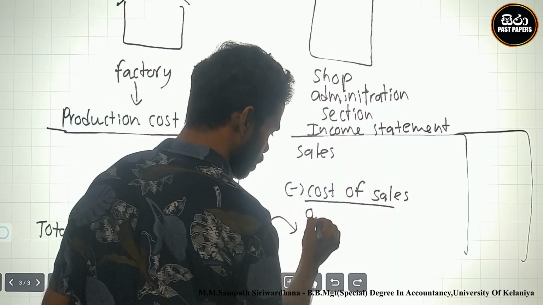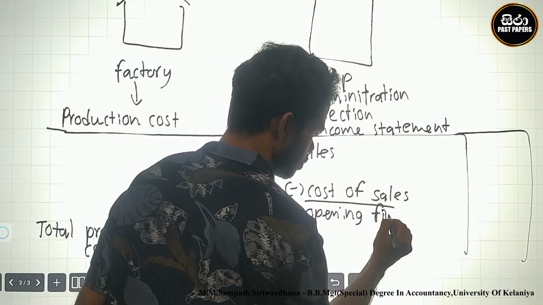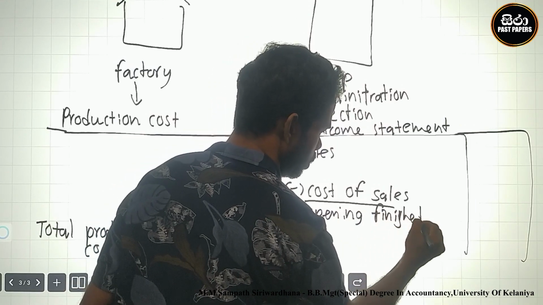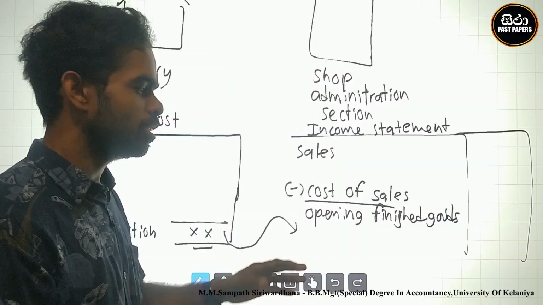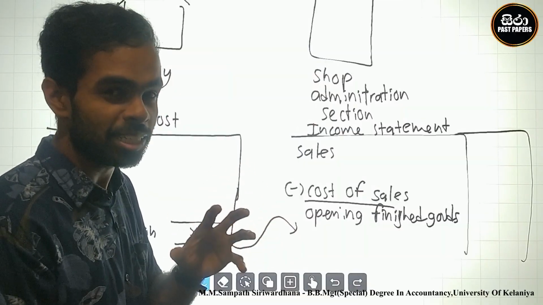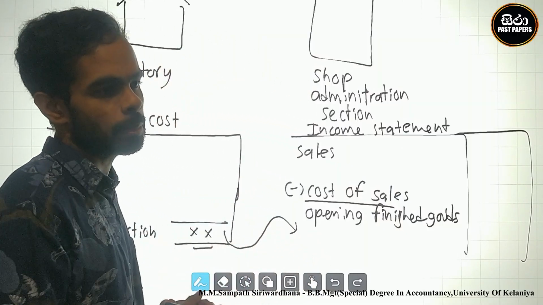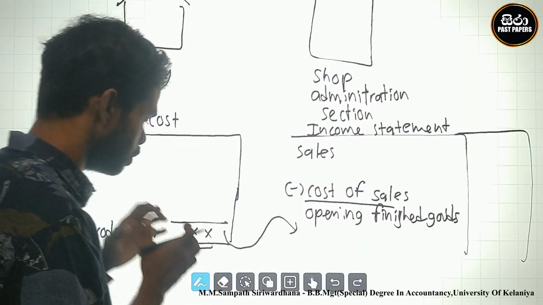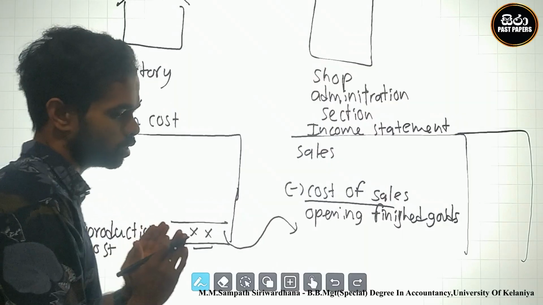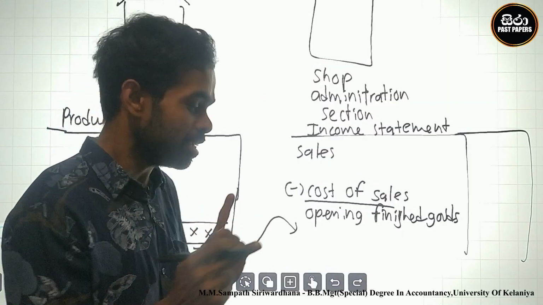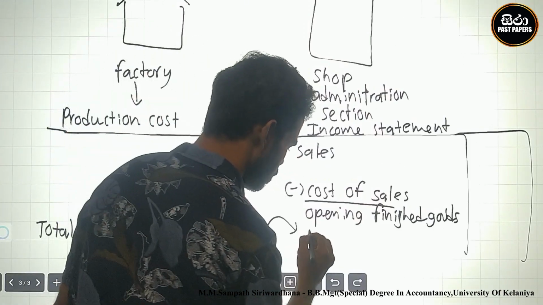You know, there's opening finished goods. There is no opening inventory. Why? Because this is opening in the current year, therefore there is no opening inventory. After that, there are no purchases from outside the business. Therefore they produce the production in the company. Therefore the total production cost of fish buns transfers to cost of sale to sell the fish buns. Okay, therefore I write that.